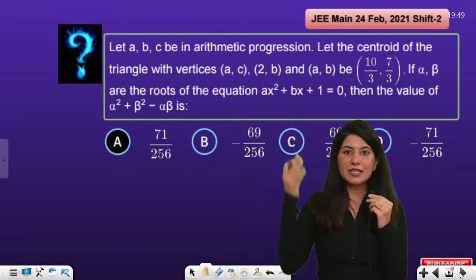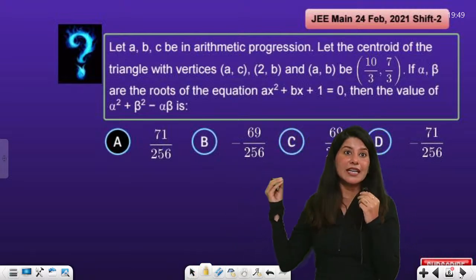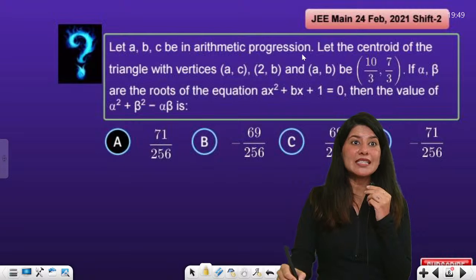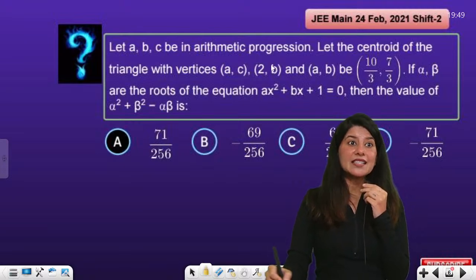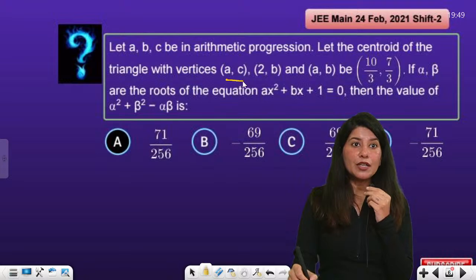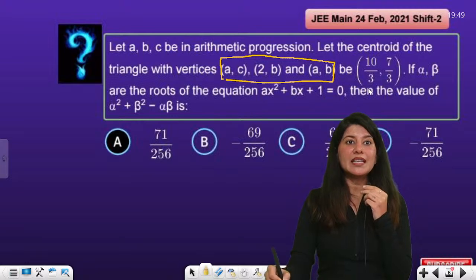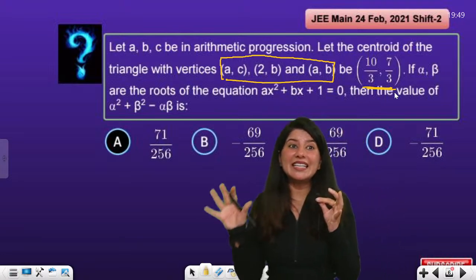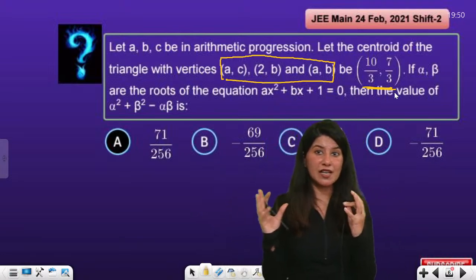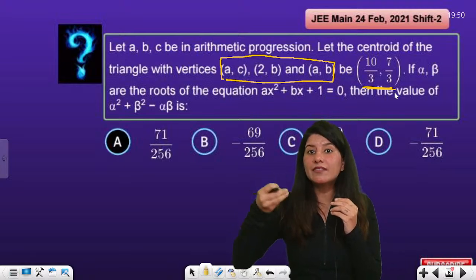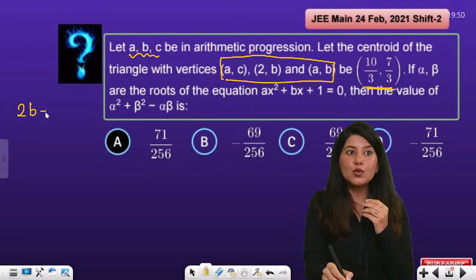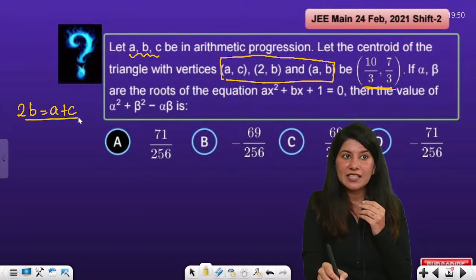This question clearly you can see was asked in JEE in 2021, which says A, B, C are in arithmetic progression. Let the centroid of the triangle with vertices A, C, 2, B and A, B is given. This is your centroid. Very first thing, just by reading half of the question, I can write down some information. First thing is A, B, C are in arithmetic progression. So I can clearly write that 2B is equal to A plus C. That is my first equation.